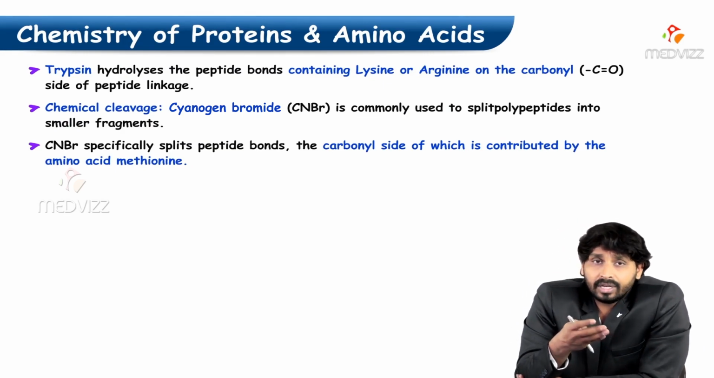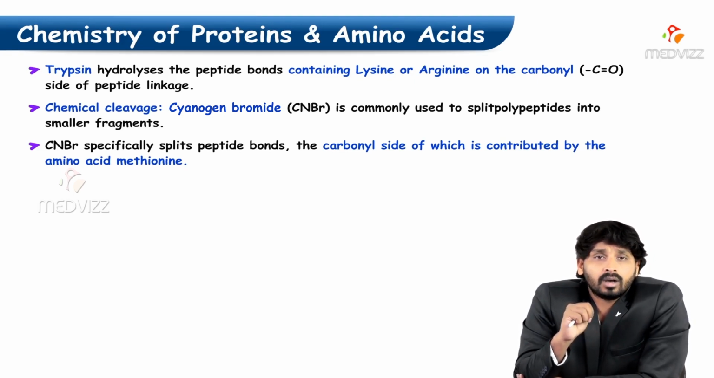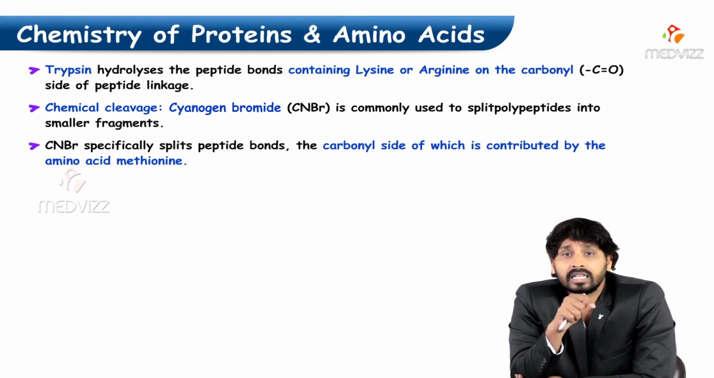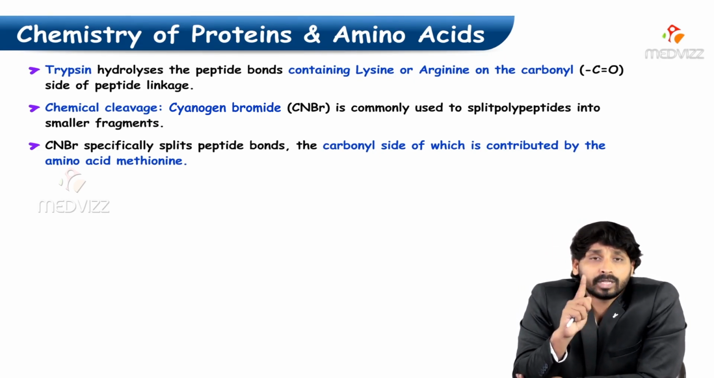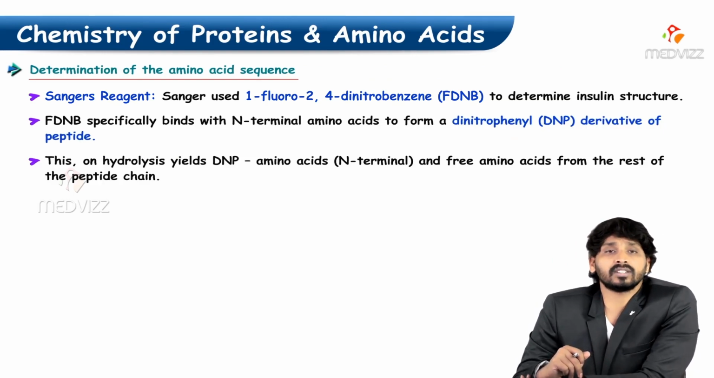Chemical cleavage using cyanogen bromide can cleave the peptides. Cyanogen bromide specifically splits the peptide bonds at the carboxyl side of the residue contributed by methionine. And how do we determine the amino acid sequence?